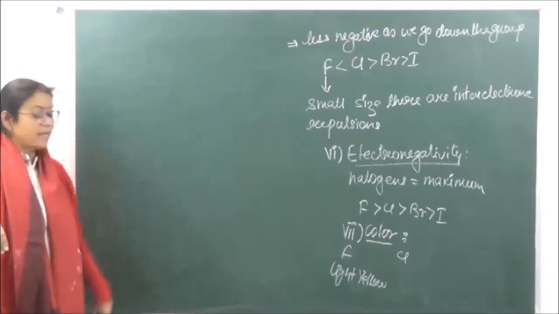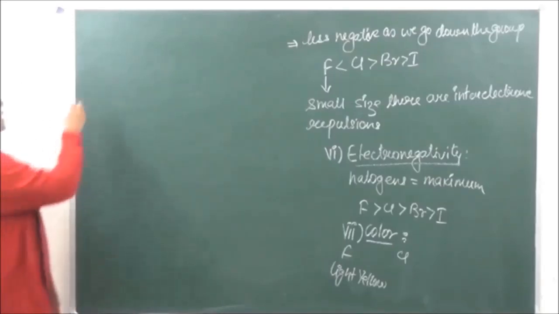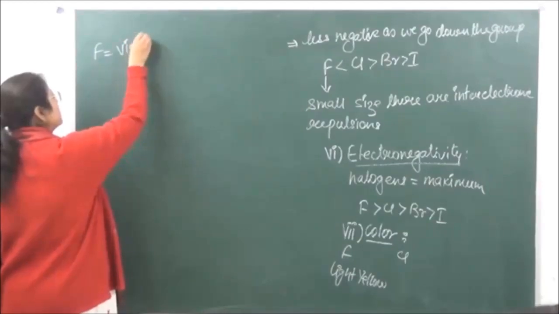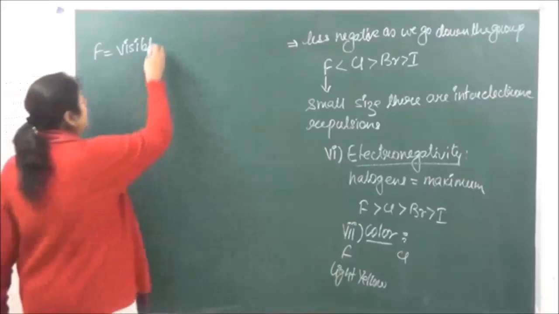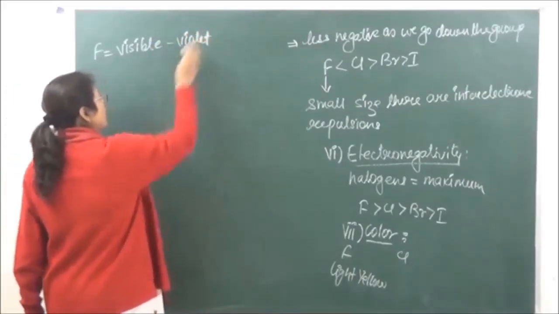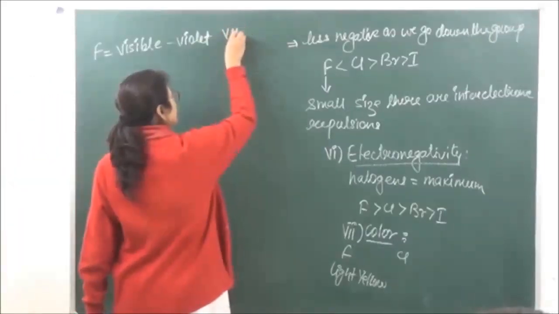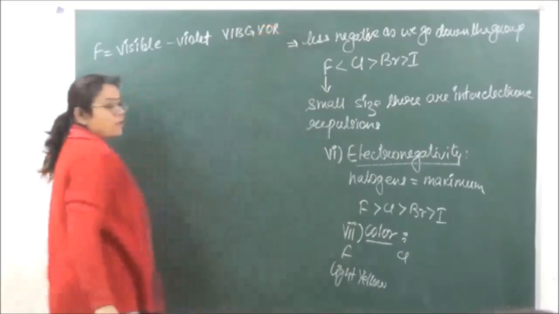Now, as I just said, why from light yellow to deep violet? It is seen that fluorine has a tendency to absorb the violet color of the visible region. If you're looking at VIBGYOR over here, this is how VIBGYOR is.